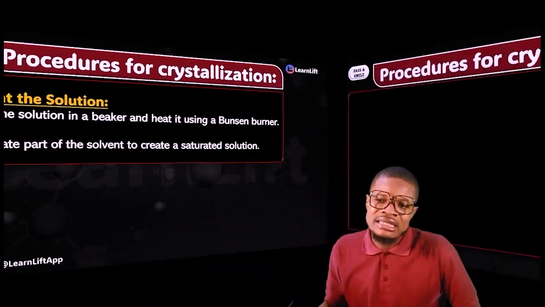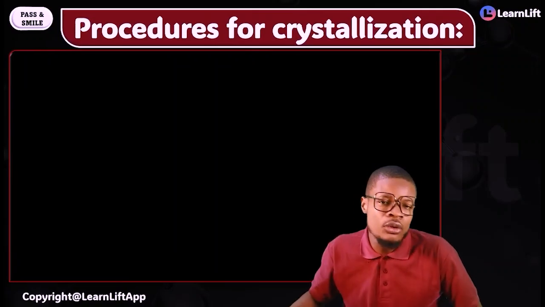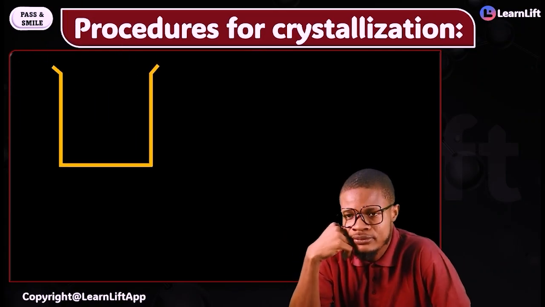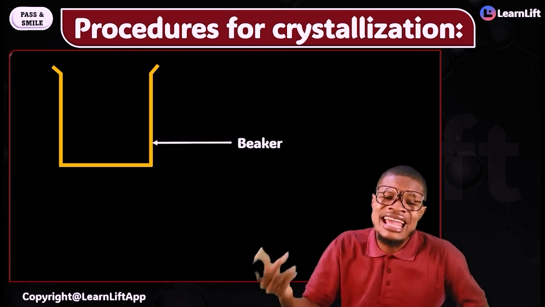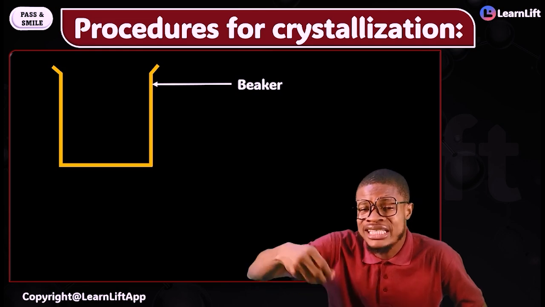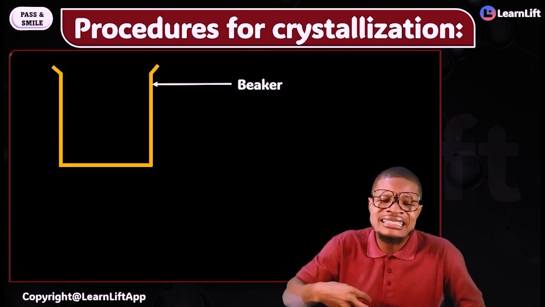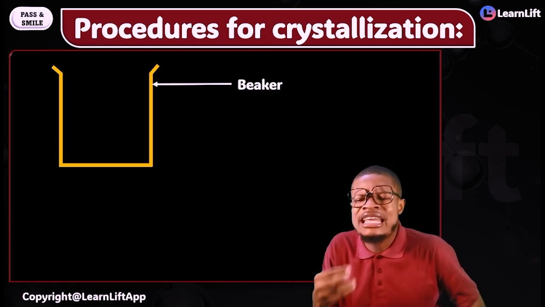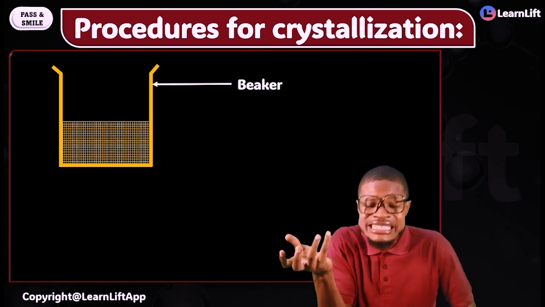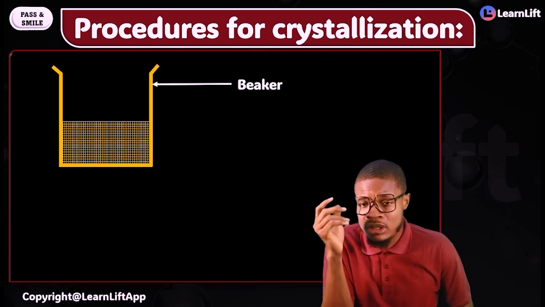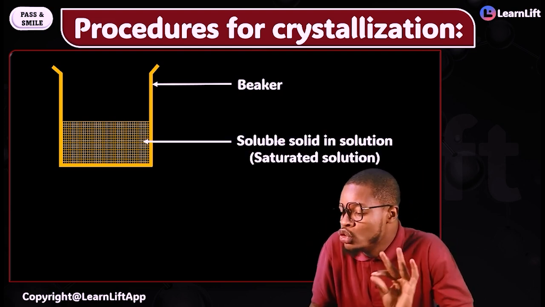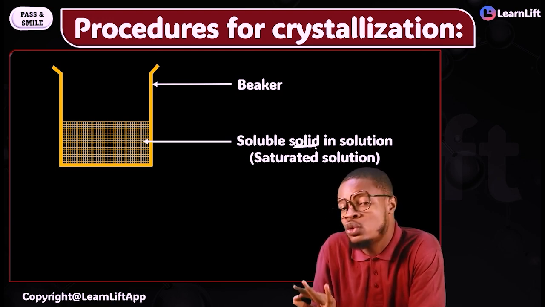But now, this is exactly how it occurs. First and foremost, to carry out crystallization, I need my beaker. Right? And this here is the beaker. I need my saturated solution inside that beaker. And the saturated solution that I need inside the beaker is exactly what I have here. Are you getting it now? This is the saturated solution. So this saturated solution, don't forget that it is your soluble solid in solution.